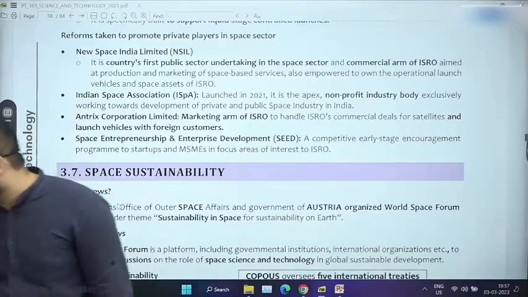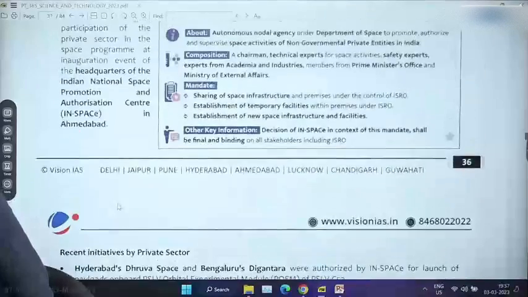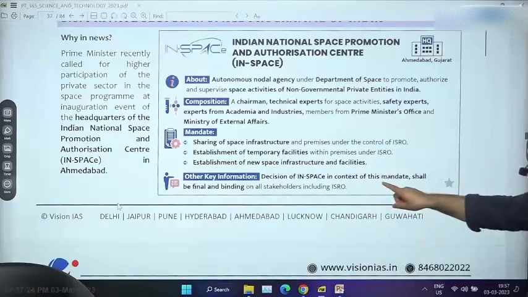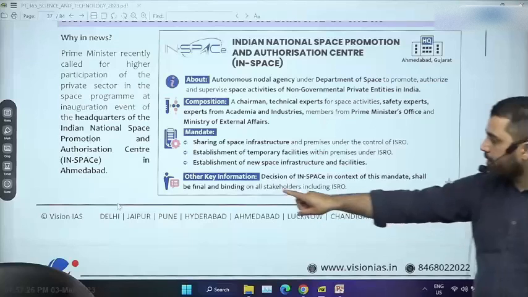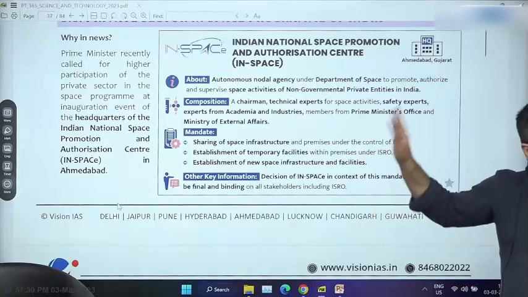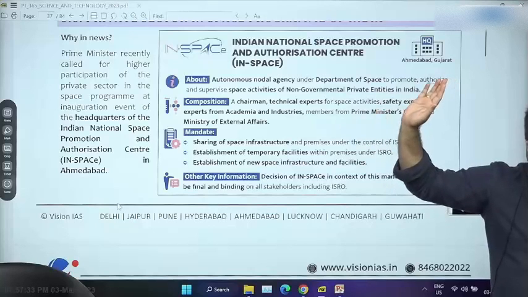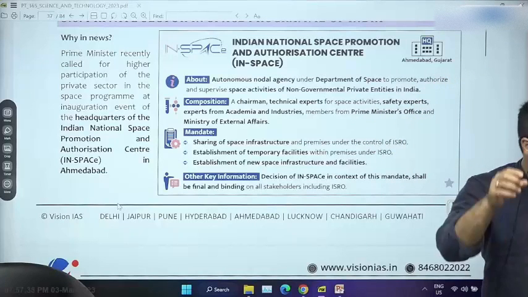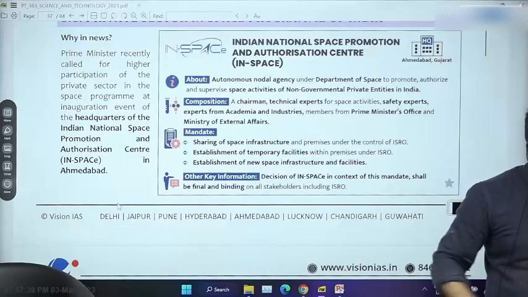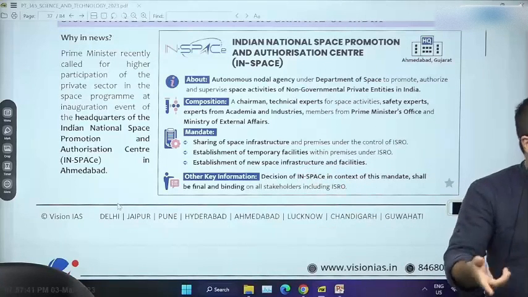It helps. So for example, एक statement जो दे रखा है, वो यहाँ पे ये भी है, decisions of IN-SPACe in the context of this mandate shall be final and binding on all stakeholders including ISRO. Forget it, mandate ISRO के साथ collaborate करना ये है, but if there is a conflict where ISRO and some stakeholder are in some sort of conflict, then the decision will be binding on both of them. So in that sense, it is autonomous.